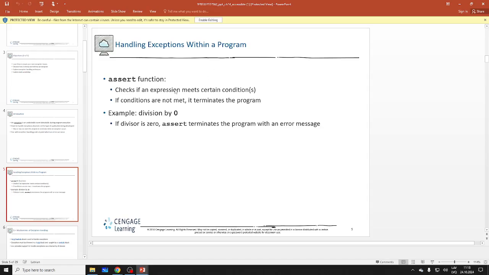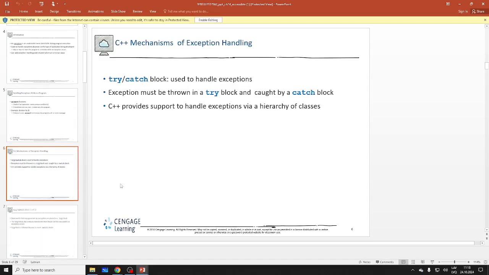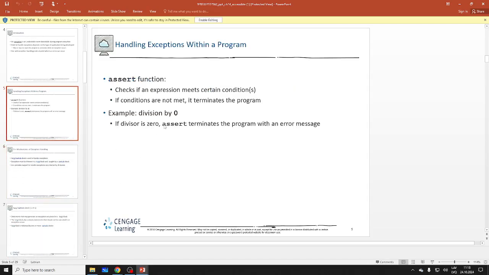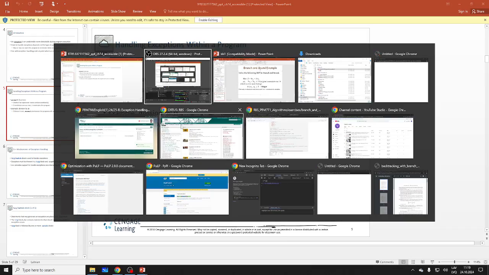It will terminate the program, right? In Python it directly has exceptions. Classical C, of course, does not have exceptions. You have assert, and that's all you have, basically. That's your friend.